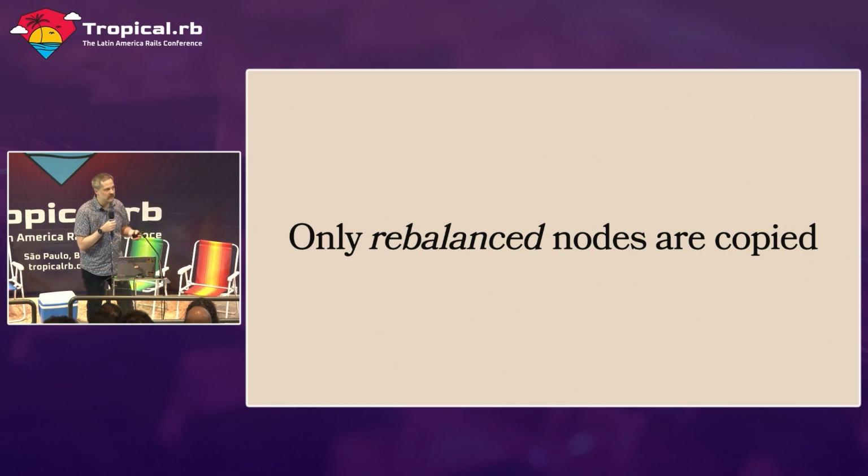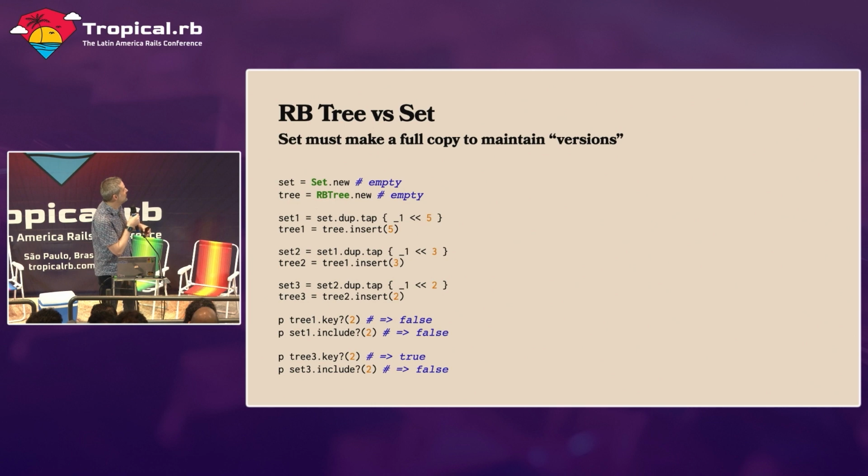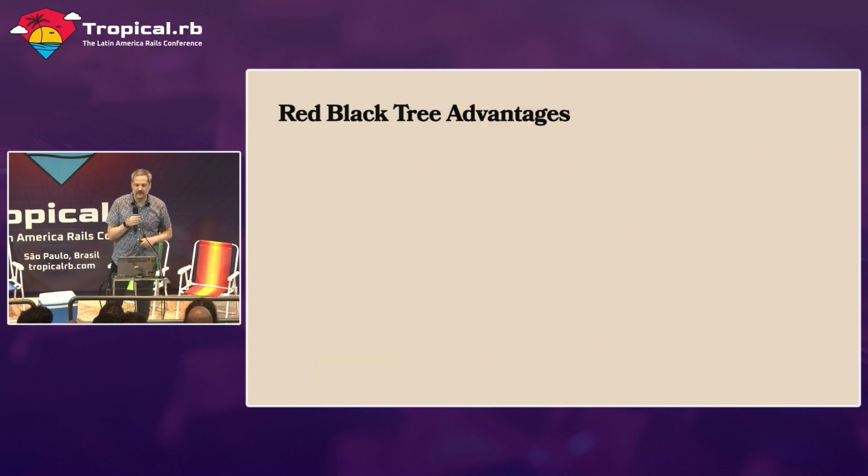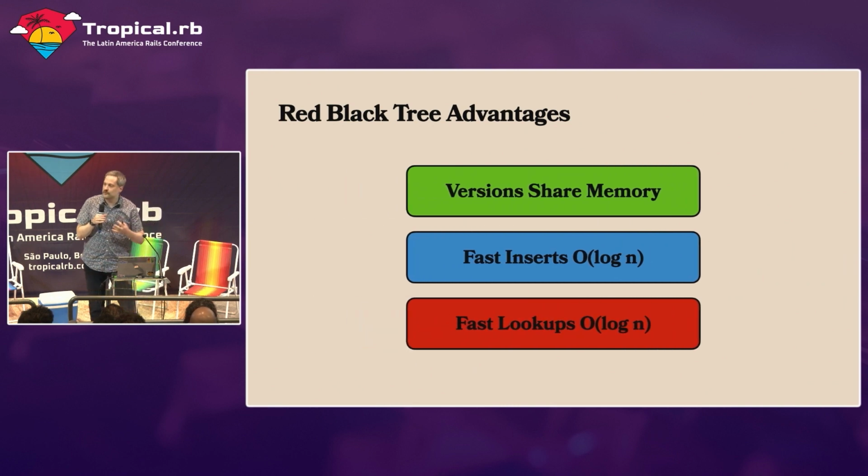So imagine if you had to do something like this with a set, for example, in Ruby. You might write some code like this where we say, hey, we're going to create a new set. We're going to add a value to the set. And every time we need to create a new version, we have to actually dupe the entire set, where we're able to accomplish the same thing with a red-black tree without copying the whole thing. So the advantages of this are that these different versions are able to share memory with each other. We get really fast inserts. We're able to insert at log n time, and we're able to do lookups at log n time.